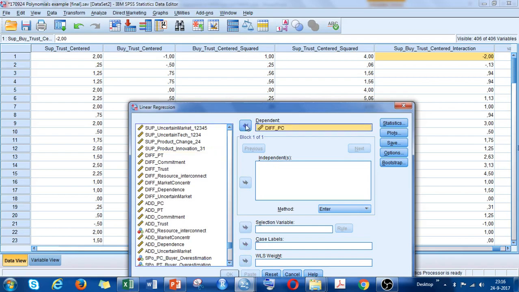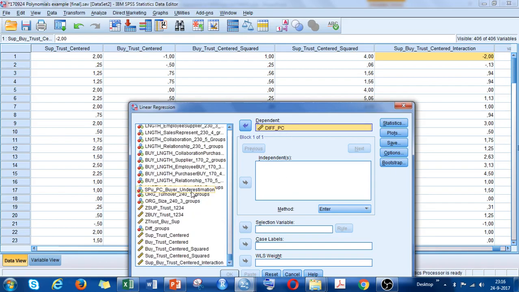That is the difference in perception. I say difference of preferred customer stages in my case. And then I go down and I include all my variables. This is the centered buyer trust, the centered supplier trust, then the squared terms and the interaction.